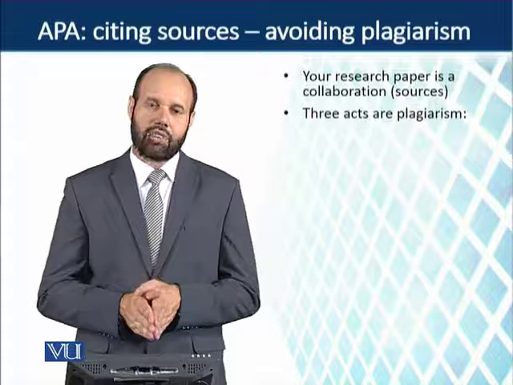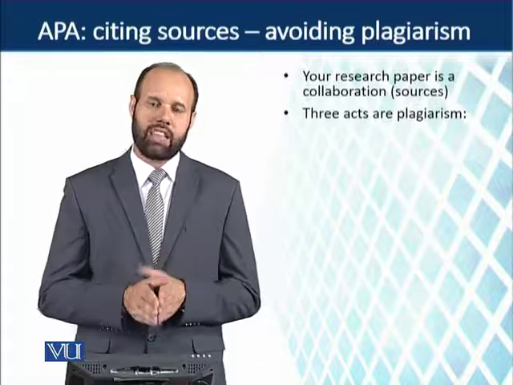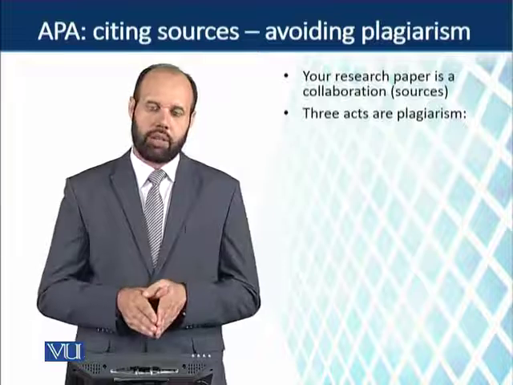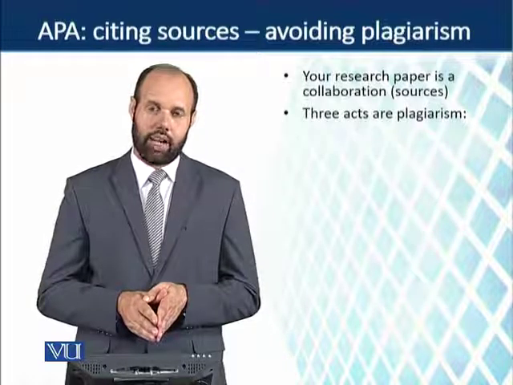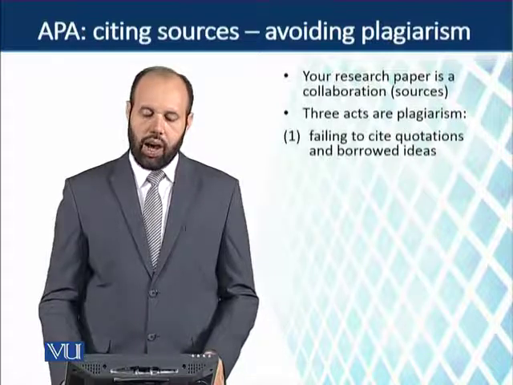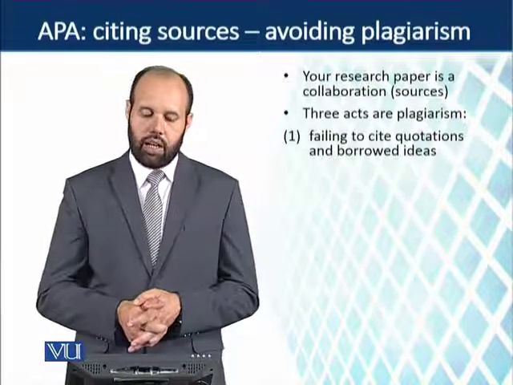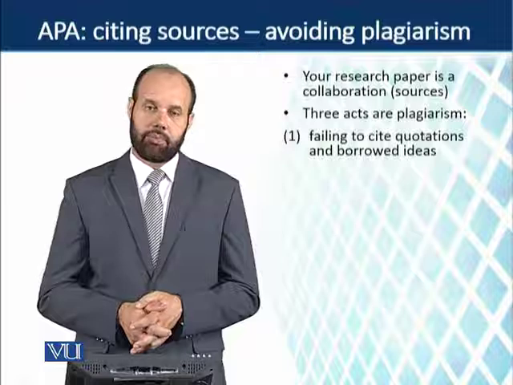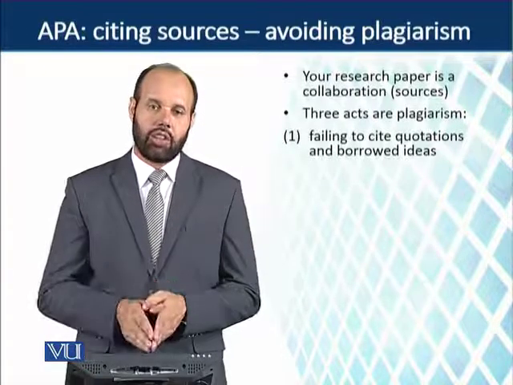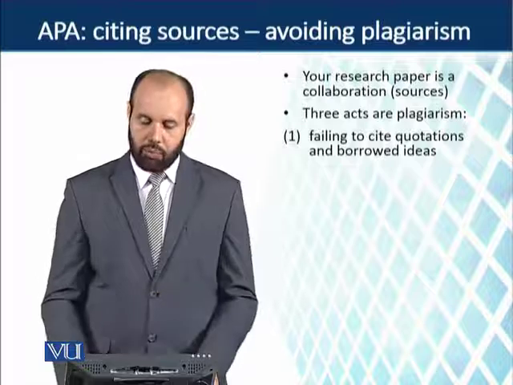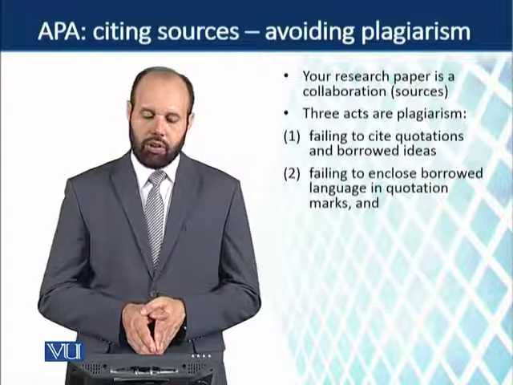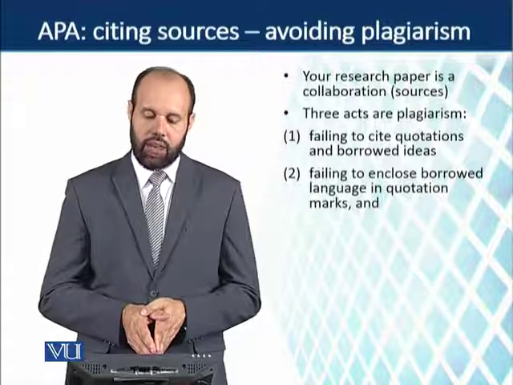There are three acts which are considered plagiarism in doing research, particularly while managing sources and information. Those three acts: first, failing to cite quotations and borrowed ideas. You must use quotation marks; if you fail to do that, you are committing plagiarism. That's number one.